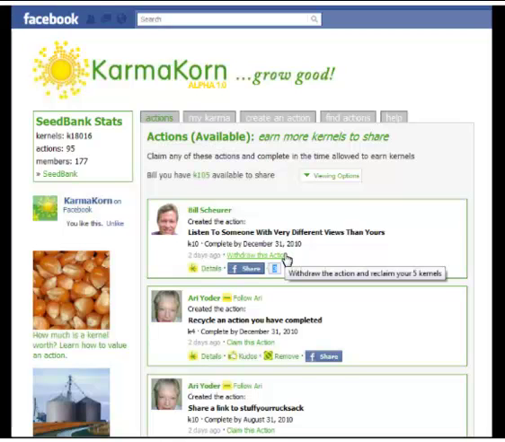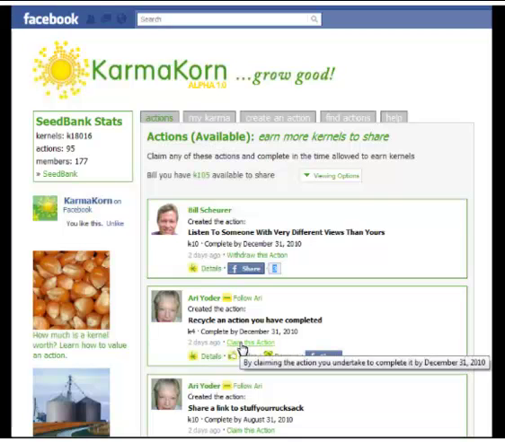On this line are links that we show you that you can do with respect to a given action. So since I created this action, I could also withdraw it. If you go down to this next action that Ari created, I couldn't withdraw it because I'm not the creator, but I could claim it. And this is how these links work everywhere throughout the KarmaKorn application. Wherever you're in an action, it shows you things that you can do relative to that action and the state that that action is in.